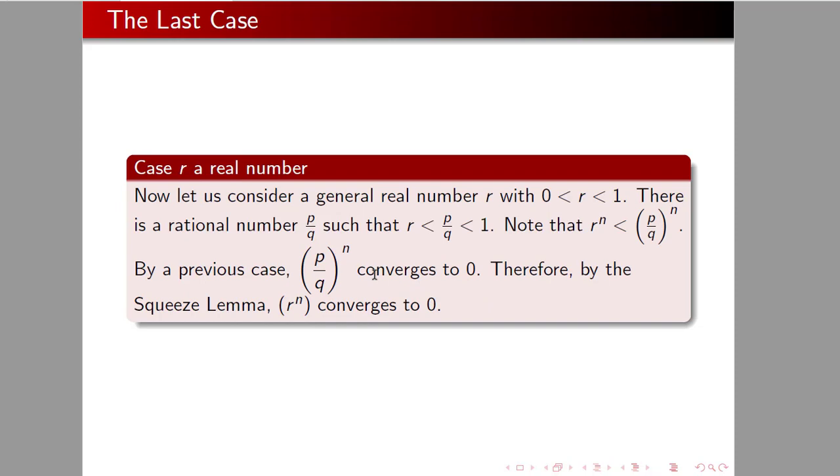Finally, the last case, we have r is a real number. Let us now consider a general real number with 0 less than r less than 1. There is a rational number p over q so that r is less than p over q is less than 1. So r to the nth is less than p over q to the nth. By the previous case, p over q to the n converges to 0. Therefore, by the squeeze lemma, r to the n converges to 0. And we are done.